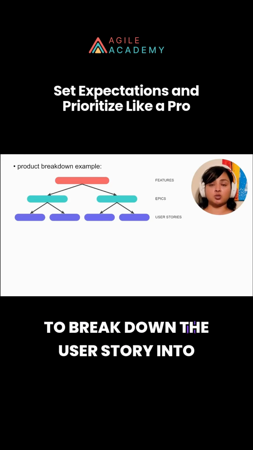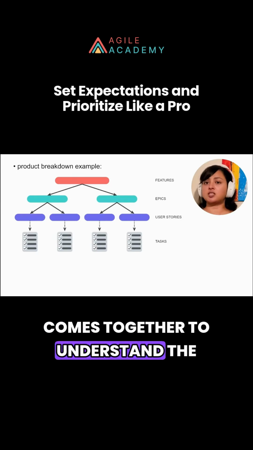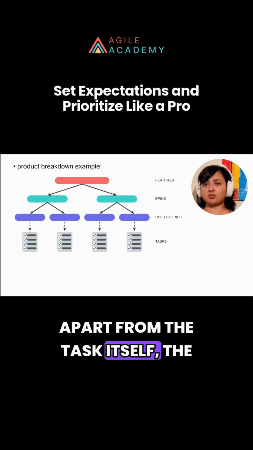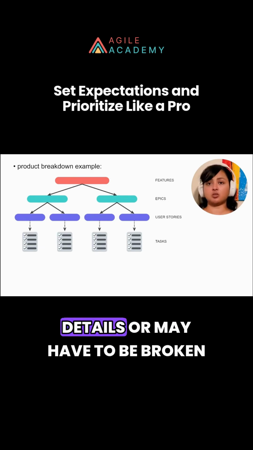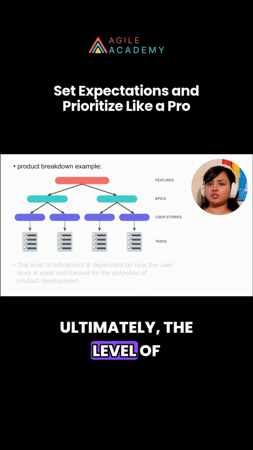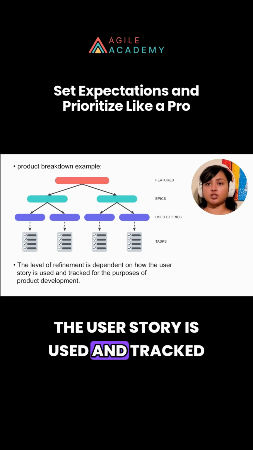To break down the user story into tactical tasks, the Agile team comes together to understand the details and then assign them to the relevant members. Apart from the task itself, the user story may miss relevant details or may have to be broken down into further sub-stories. Ultimately, the level of refinement is dependent on how the user story is used and tracked for the purposes of product development.